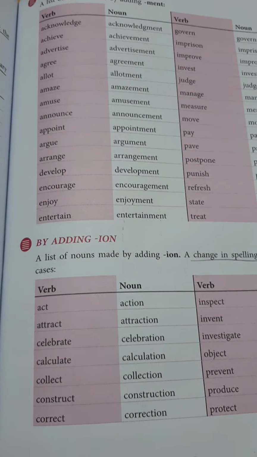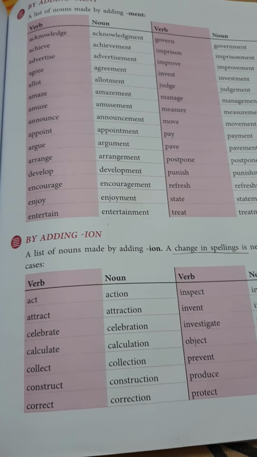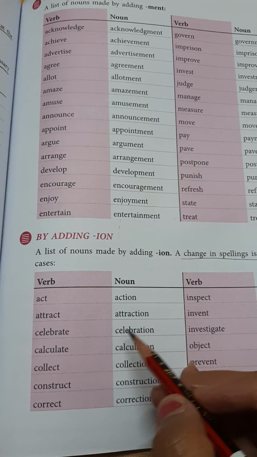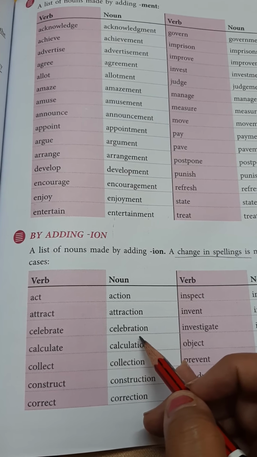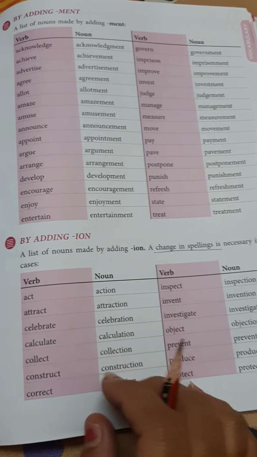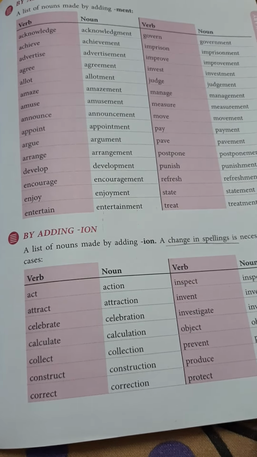Another way is by adding ion, like act, action; attract, attraction; celebrate, celebration. There may be a change in spellings in case we make them nouns. So we can make nouns from the verbs given like this.